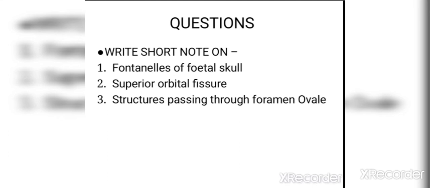Now the questions related to this topic are: write a short note on fontanelles of the fetal skull. Then the second question is superior orbital fissure. So you have to just give the structure and the structures passing through the superior orbital fissure. Then the third question is structures passing through foramen ovale. So you just remember that I have just in previous slides mentioned to you the different foramina at the base of the skull. So this completes our topic. Thank you so much.